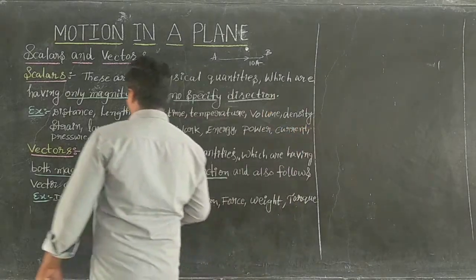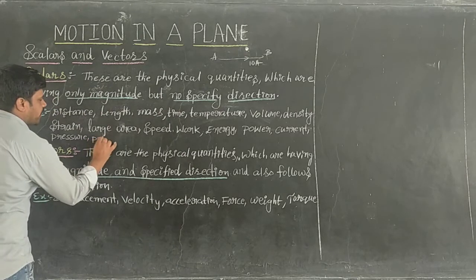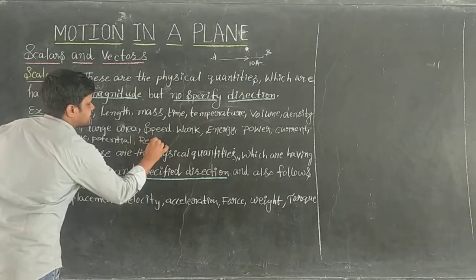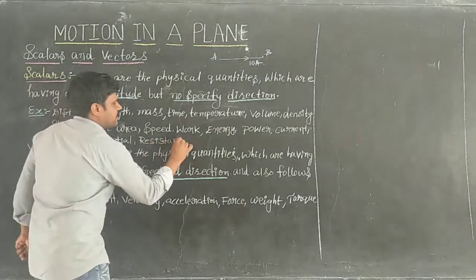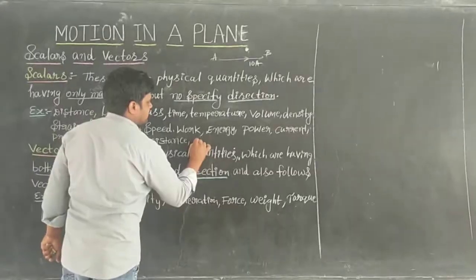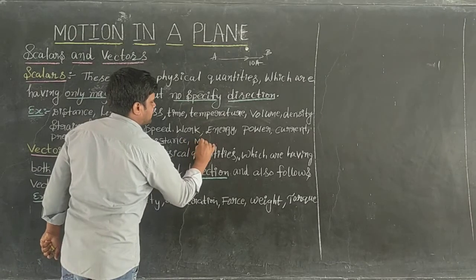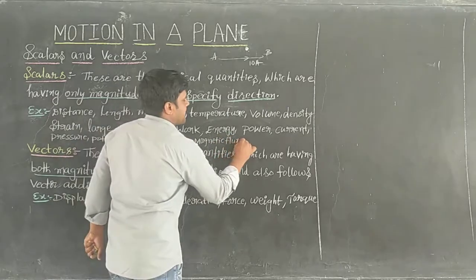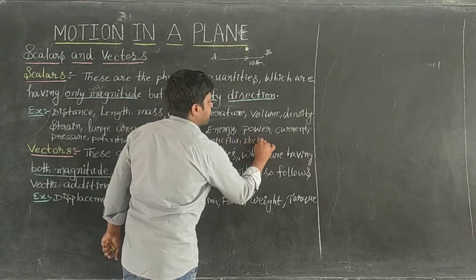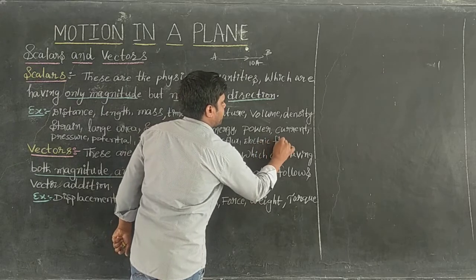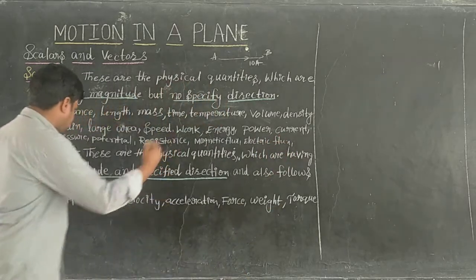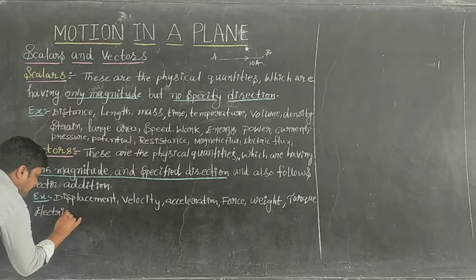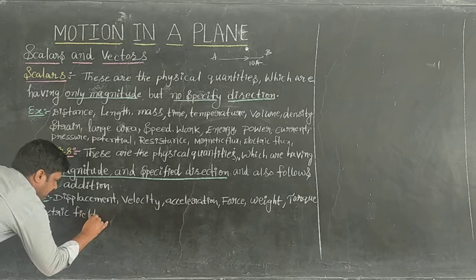Right. Next, potential and resistance, and flux, magnetic flux, electric flux. Suppose you take electric field, it is a vector.